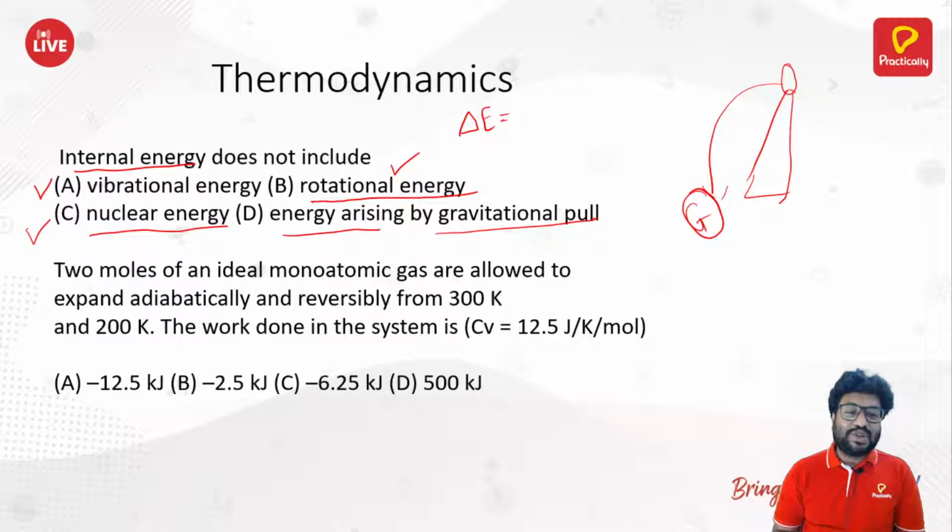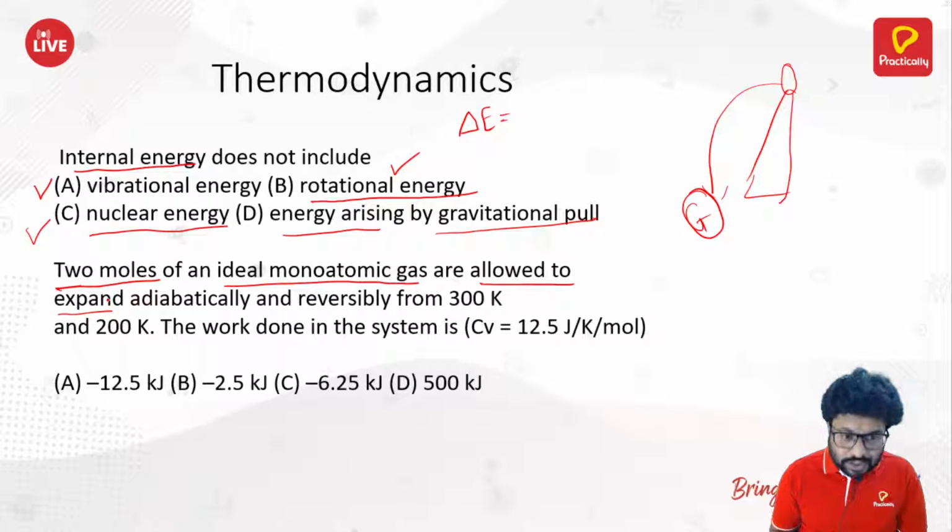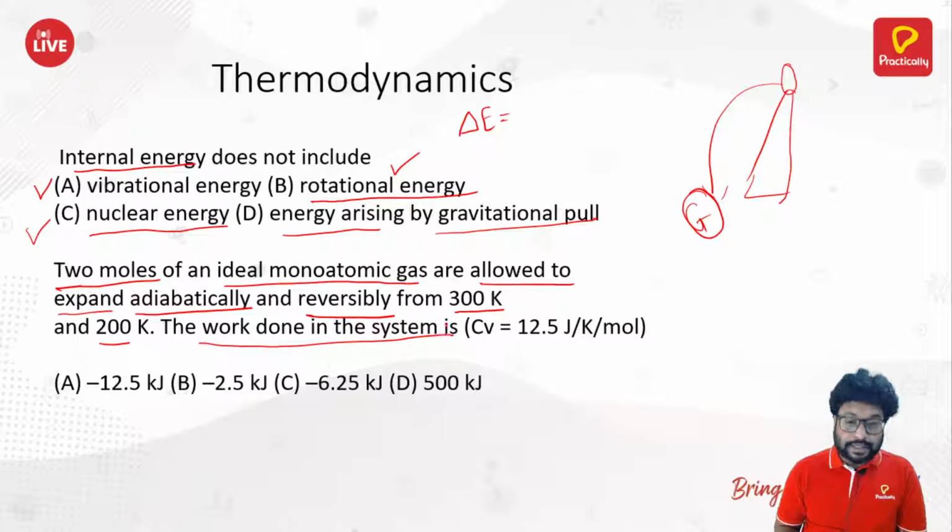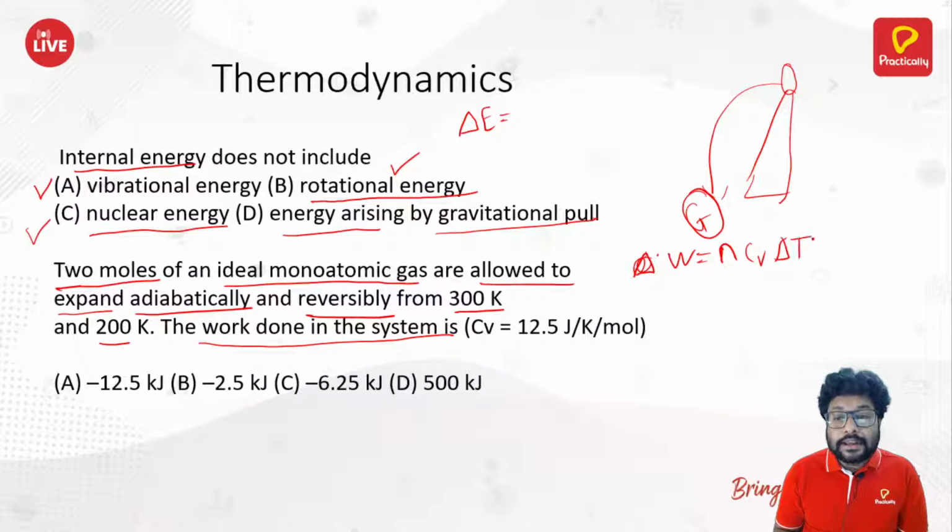Okay, so moving ahead. 2 moles of an ideal monoatomic gas are allowed to expand adiabatically and reversibly from 300 Kelvin to 200 Kelvin. The work done by the system is, now what is the formula for that? W is equal to nCv delta T.